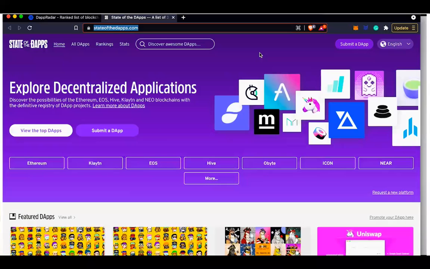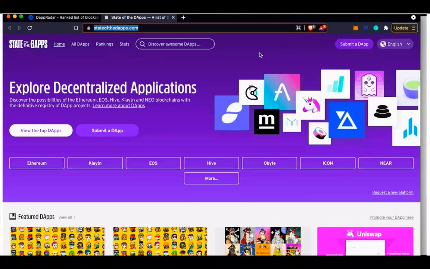Remember, these are companies, but the main purpose here is to put together decentralized applications to understand the ecosystem and to put it in a website so that it's user friendly to anyone, so that we don't spend hours and even days in order to find decentralized applications.